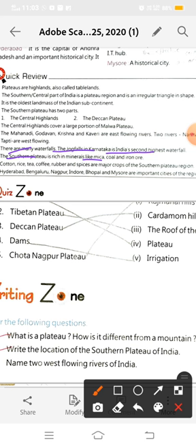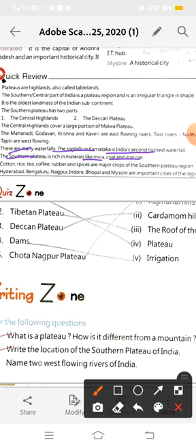In the Deccan Plateau the main minerals are iron, coal, mica and gold.